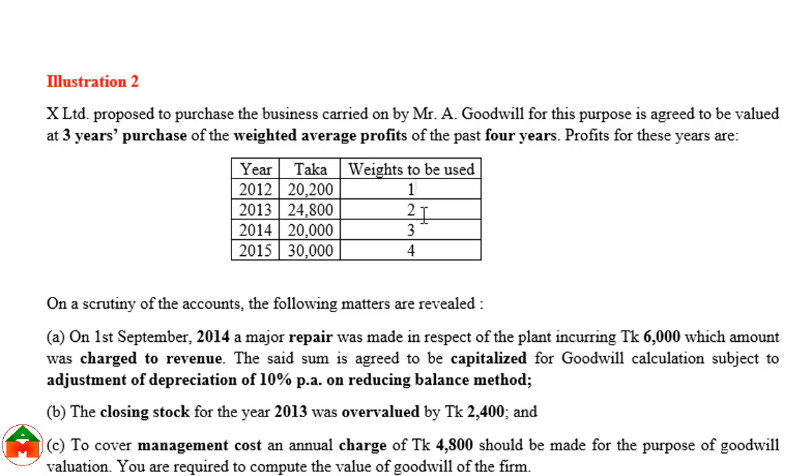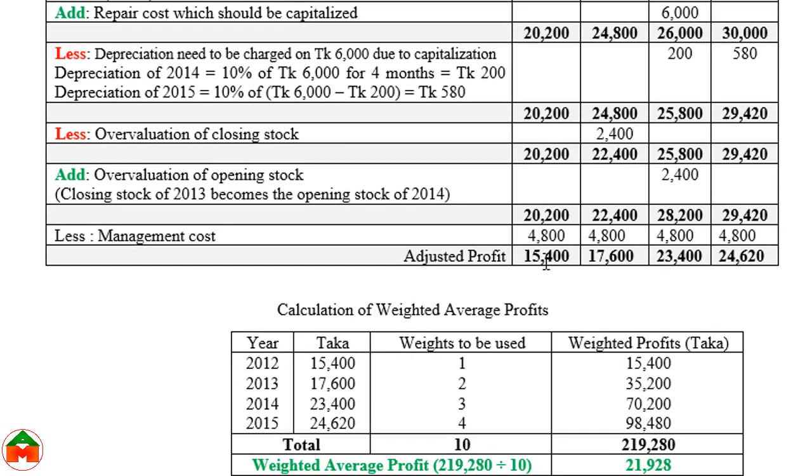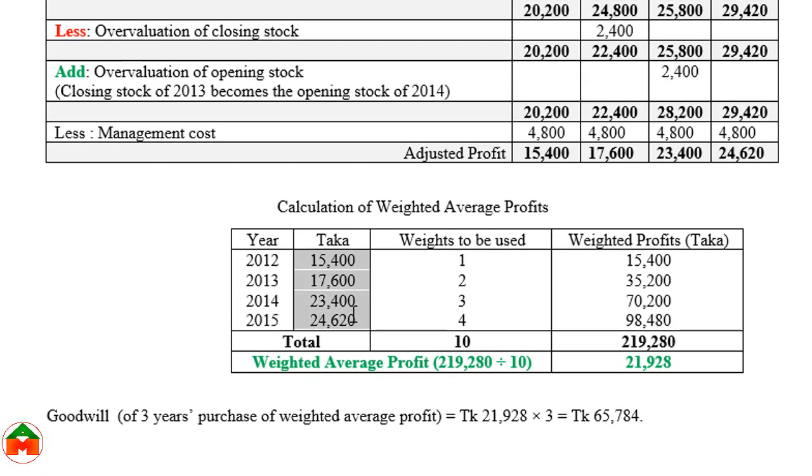You can see these are the weights. So after adjustment, these are the profits and these are the weights. If we multiply 15,400 by 1, we get the same amount. Then we multiply the others by their weights to get these amounts.